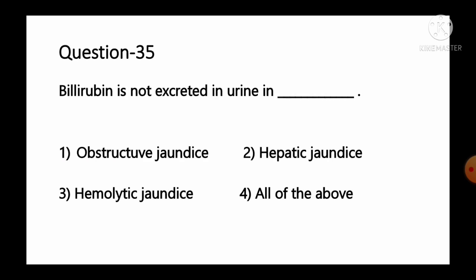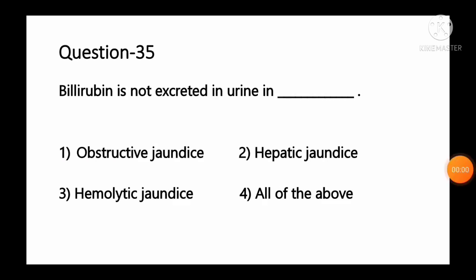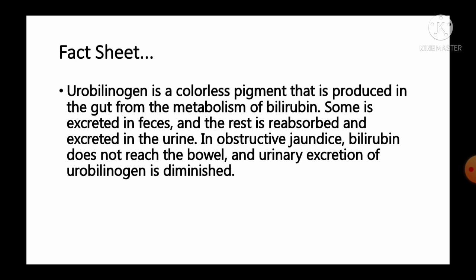Move to the next question, number 35. Bilirubin is not excreted in urine in option number 1 obstructive jaundice, number 2 hepatic jaundice, number 3 hemolytic jaundice, number 4 all of the above. And the information available regarding this question, it is urobilinogen is a colorless pigment that is produced in the gut from the metabolism of bilirubin.